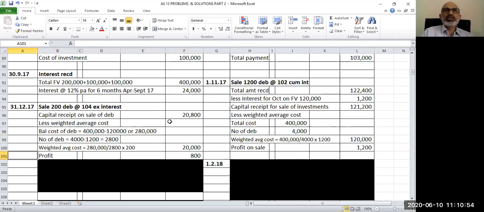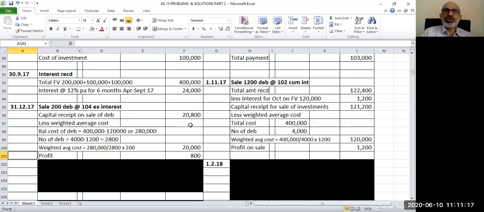Our selling price was 20,800. From this selling price of 20,800, we reduce the weighted average cost of 20,000 rupees. So this will give you a profit of 800 rupees. Now we have to account for this profit of 800 and sale of 20,800 in the books of accounts.